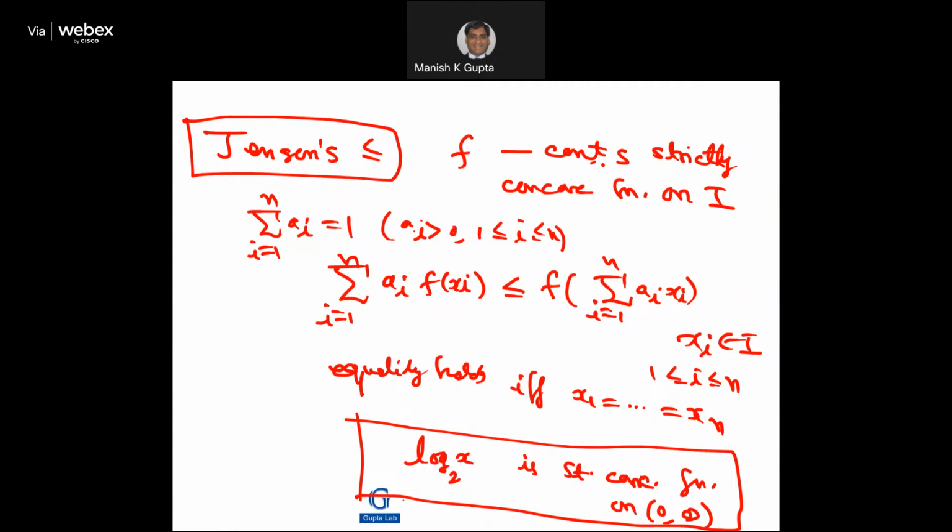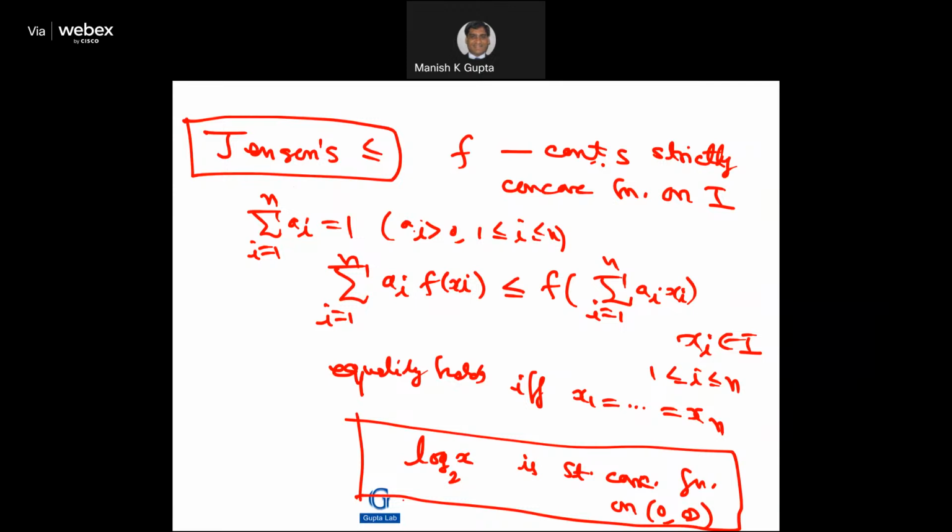Anyway, this is Jensen's inequality. And equality holds if and only if x1 is equal to x2 is equal to x3 is equal to xn. Example: log base 2 of x is a strictly concave function on the interval 0 to infinity. I think this is a very celebrated result.